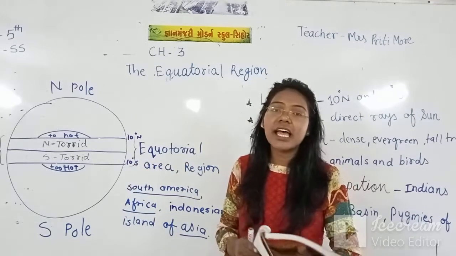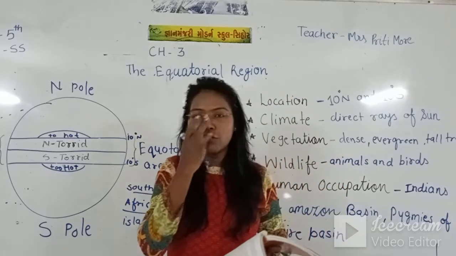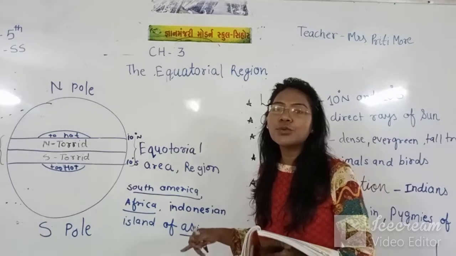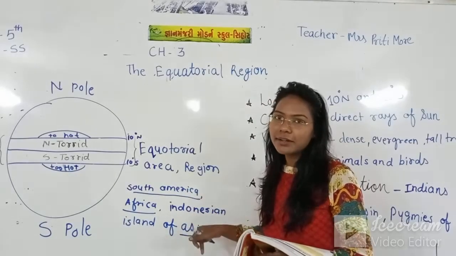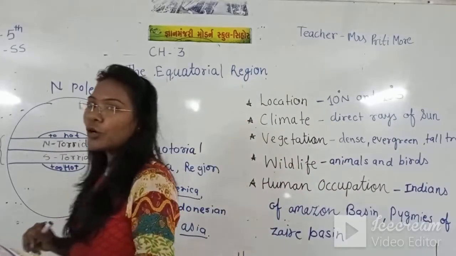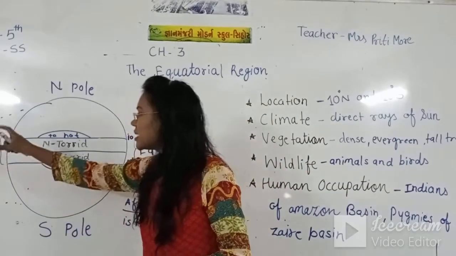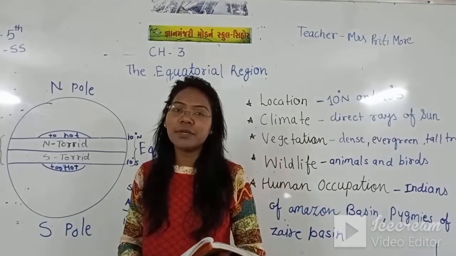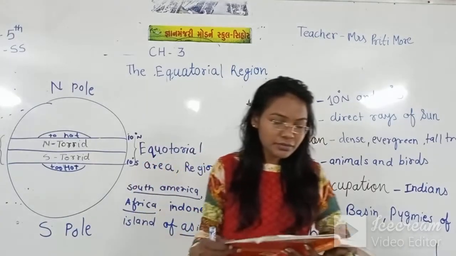Equatorial climate means this area's climate is too hot, because the sun rays come directly on that area. That's why their climate is too hot.